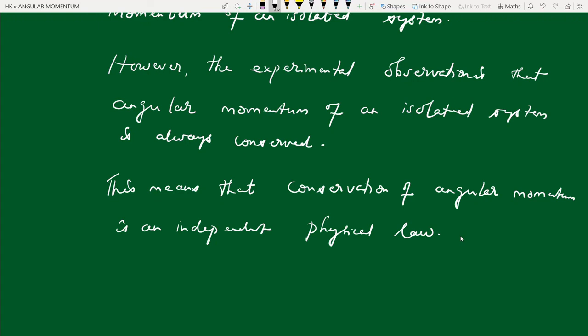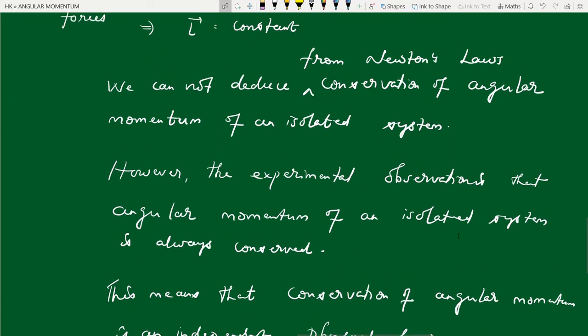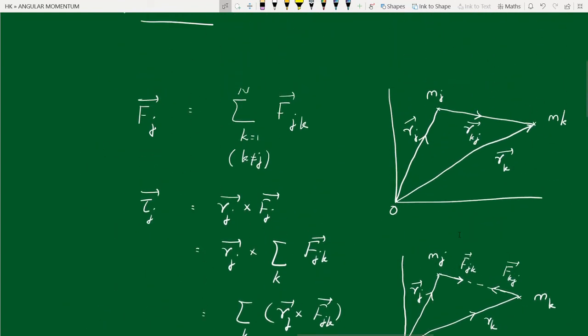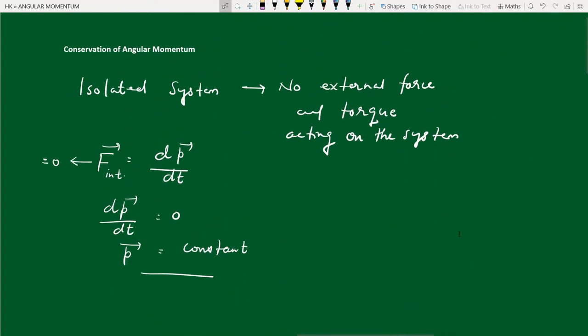So far we have no experimental evidence of violation of conservation of angular momentum. So this is the idea about conservation of angular momentum. We accept it as an experimental fact that angular momentum of an isolated system is always conserved. The only point is that we cannot deduce it from Newton's laws, just like we could deduce conservation of linear momentum from Newton's laws.